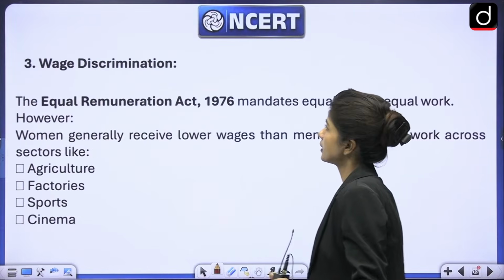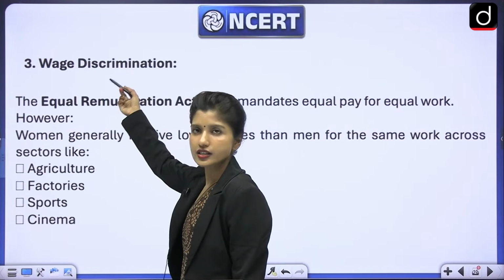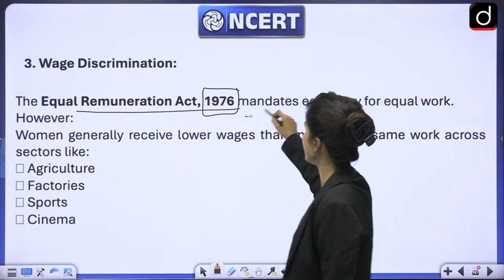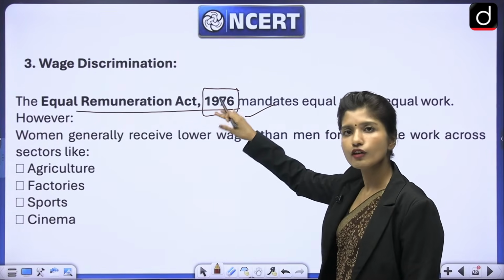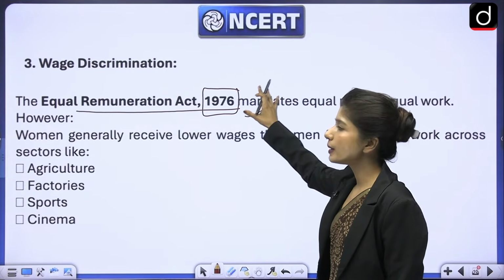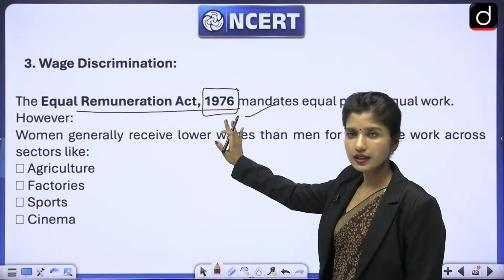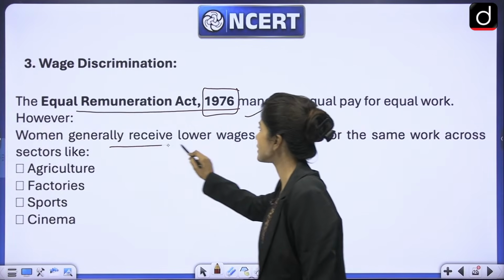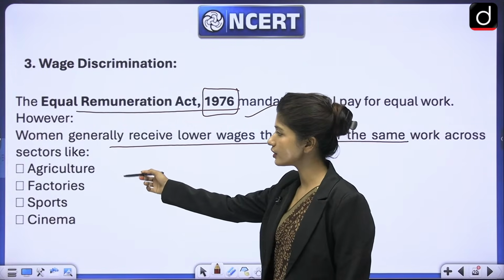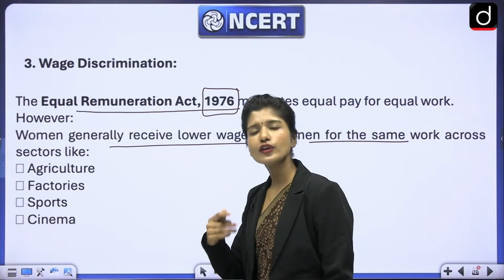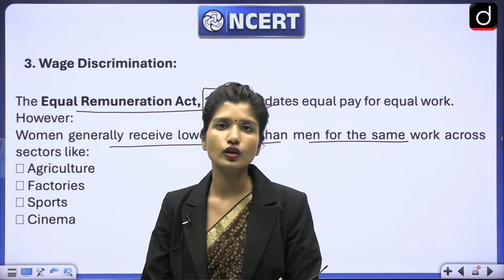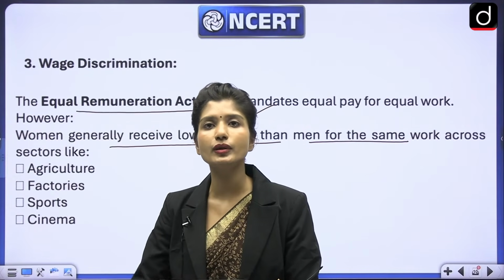Next, wage discrimination, as I told you. The Equal Remuneration Act 1976 has mandated that there should be equal pay for equal work. If two people are doing equal work, then they should be paid equally. It doesn't matter which gender they belong to. But women generally receive lower wages as compared to men, especially in sectors like agriculture, factories, sports, cinema. One of the reasons could be that a lot of families are not very comfortable with women working outside.